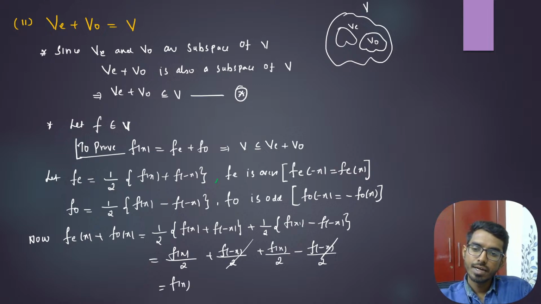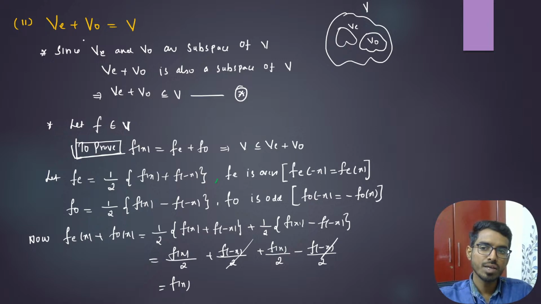Now we can see that I have taken f in V. Then if I define fe and fo like this, I can say that any f can be written as E plus V naught, right? See here I've used fe, and it's not an issue. And this is the set of all those even functions. If you want, I can also write this as E plus V naught.